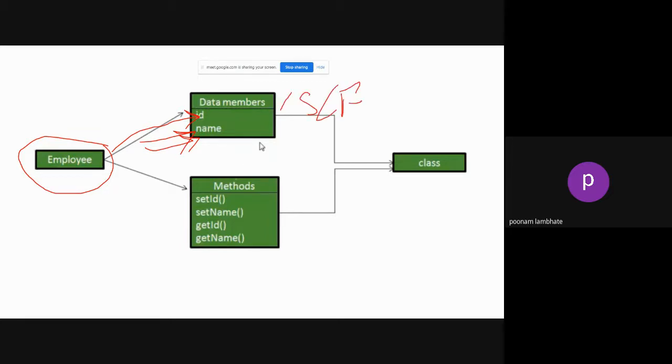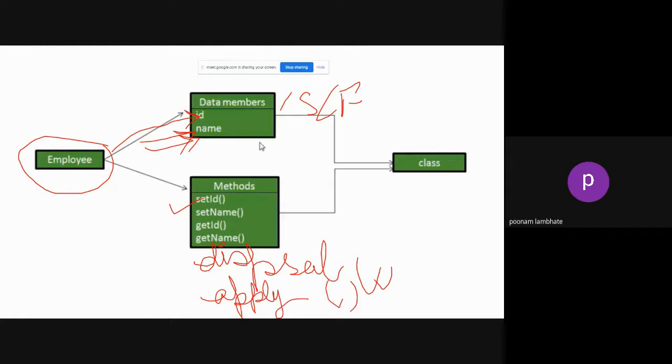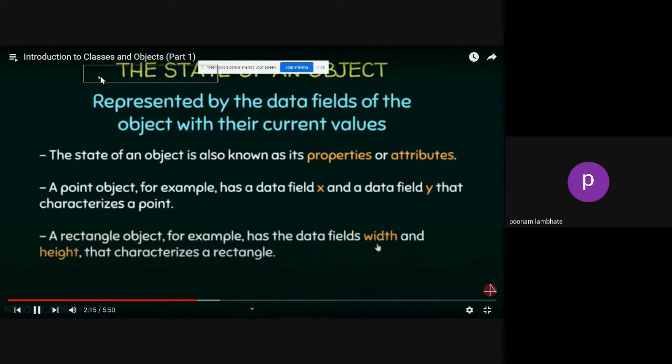Everything is the same. And methods can be what? Maybe set the ID, meaning you want to change the ID, or display salary. That can be another method. Another method can be apply for leave. So these are some methods, what the employee can do. Together the data members and the methods will form your class, whose name is Employee in this case.